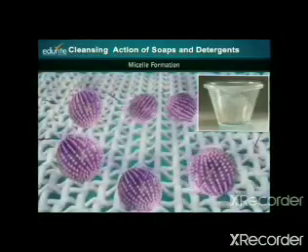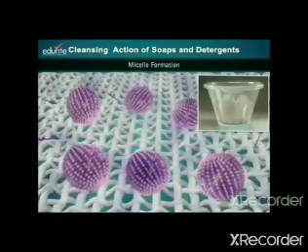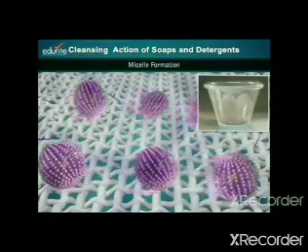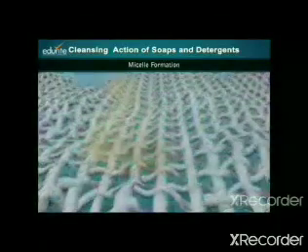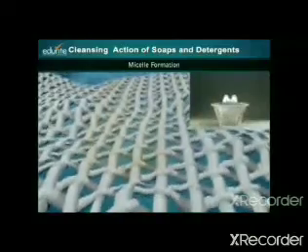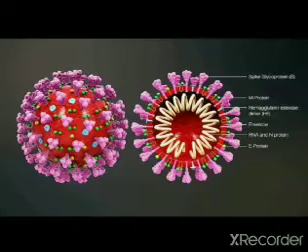A large number of such miscellae will be formed around dirt, and these miscellae remain suspended in water. It gets washed away along with water. That is how the surface of the cloth becomes clean.